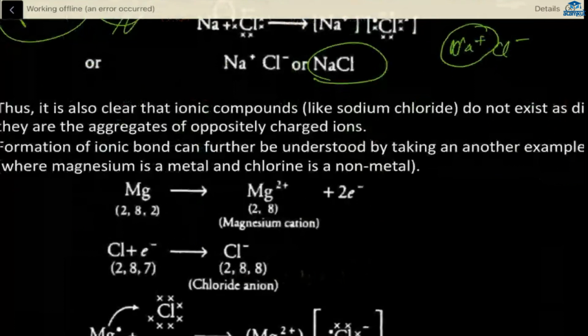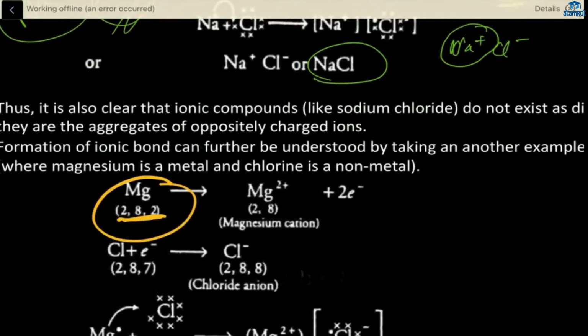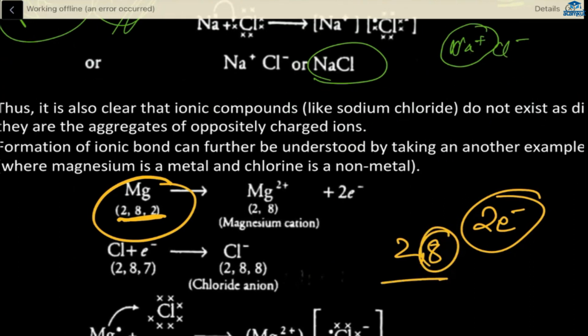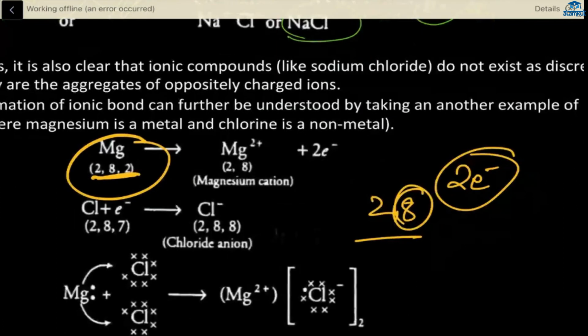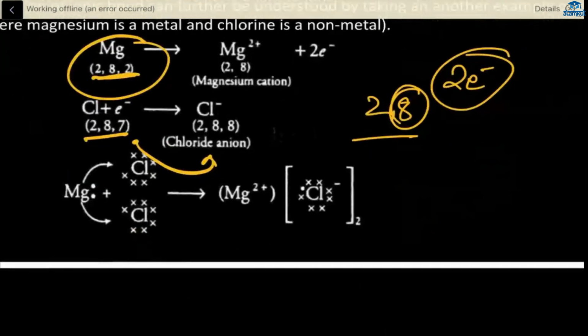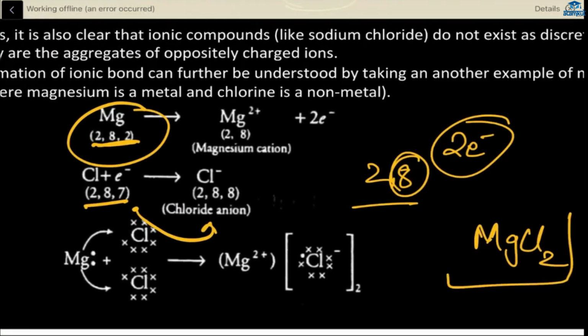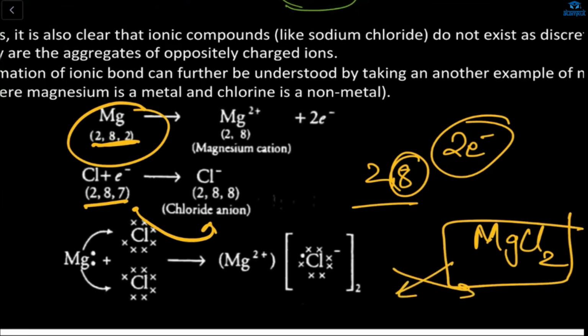Same thing will happen for magnesium also. It is 2, 8, 2. So it will lose 2 electrons to complete its octet, and in the outermost orbit magnesium will have 8. What about Cl? Cl is 2, 8, 7, so it will gain one electron, because gaining one electron is easier than losing all 7 electrons. So it will form MgCl2. Why? Because of the cross multiplication: the 2 electrons of Mg will go to chlorine. That's why the formula becomes MgCl2.